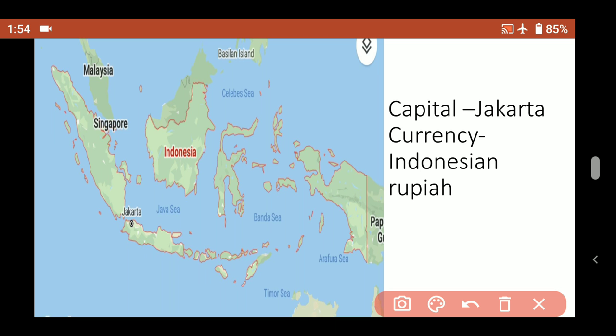The capital of Indonesia is Jakarta, which is located on Java island, and the currency is the Indonesian rupiah. Also many seas are present here. So this is the Java Sea to the north of Java island, this is the Banda Sea, this is the Celebes Sea, this is the Arafura Sea, and this is the Timor Sea. So this was Indonesia.